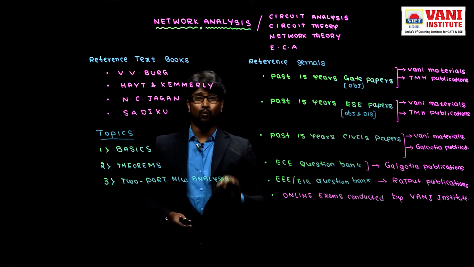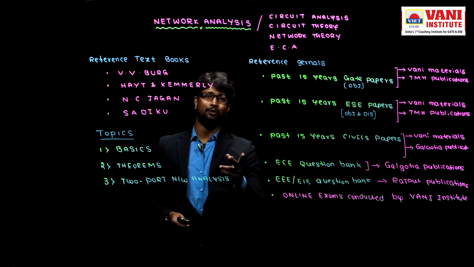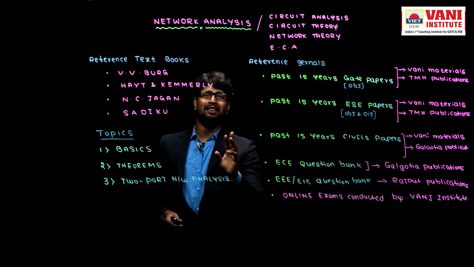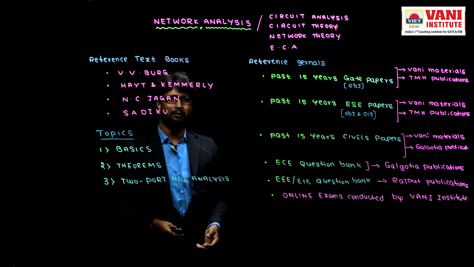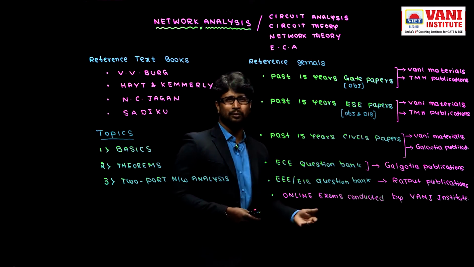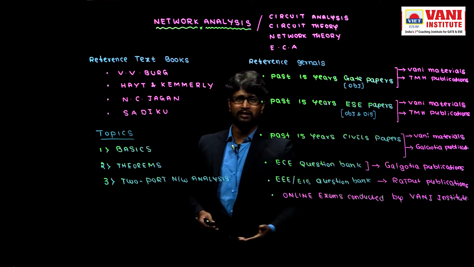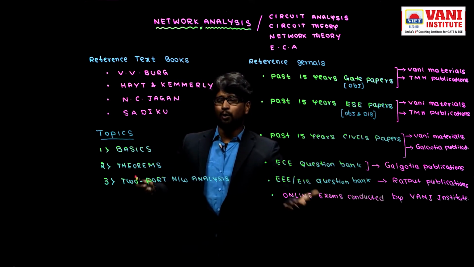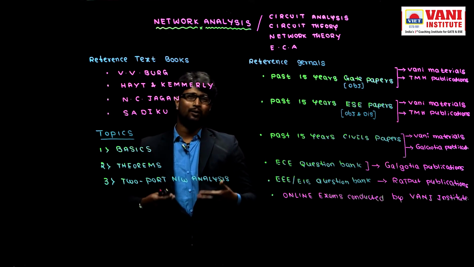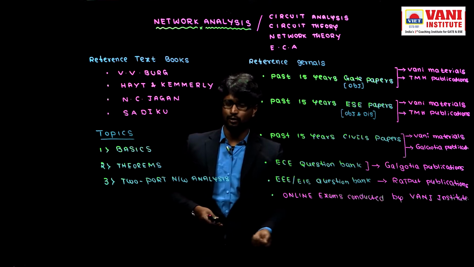But nowadays, whatever the device, those are 2-port devices. Are you clear? Multi-port devices. So how do we handle multi-port networks with basic parameters like impedance parameters, admittance parameters, H parameters, Y parameters, ABCD transmission parameters, and inverse transmission parameters like A dash, B dash, C dash, D dash parameters? Using those parameters, how to analyze these two-port networks, and the applications of two-port networks, I would like to introduce at the time of two-port network analysis.